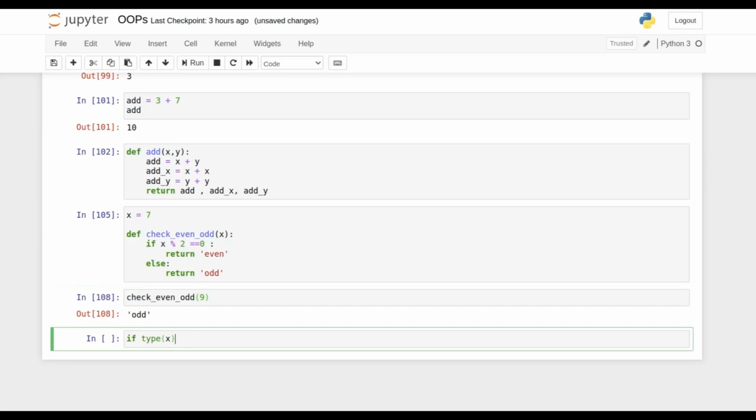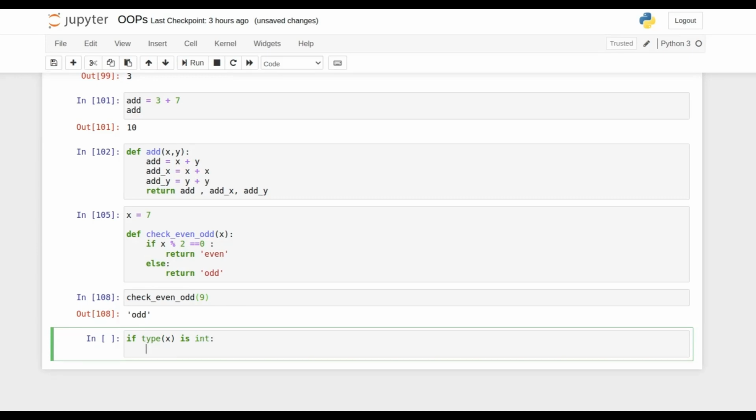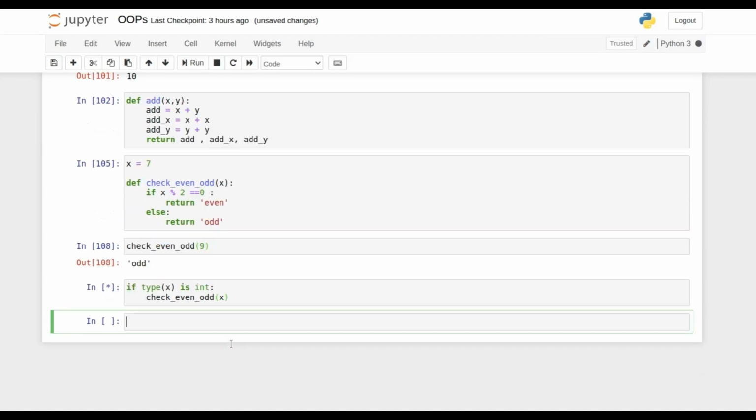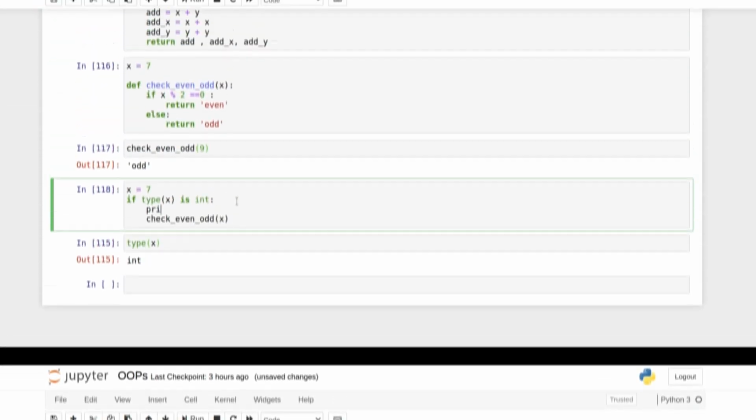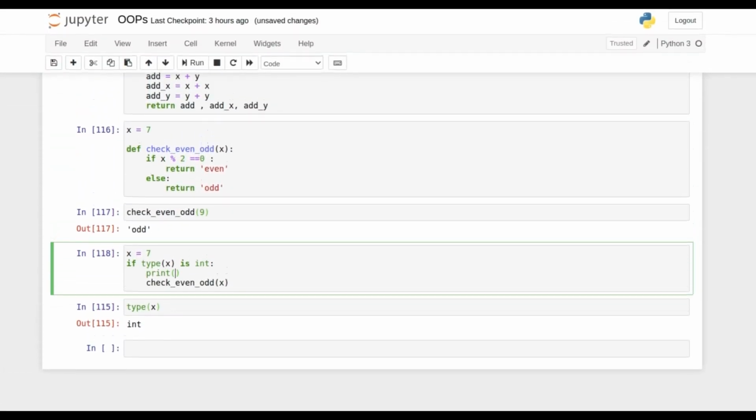x is integer, and then only I want to use this check even odd function with x, the function that I have written. If x is equal to, let's print something over here to check if it is working or not.